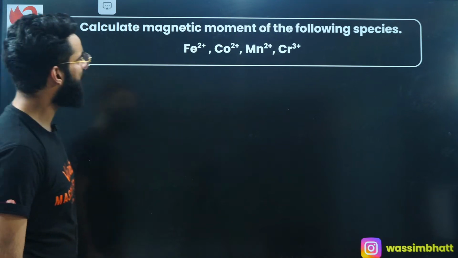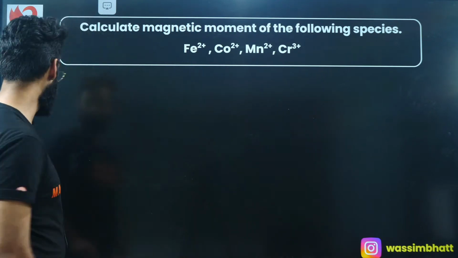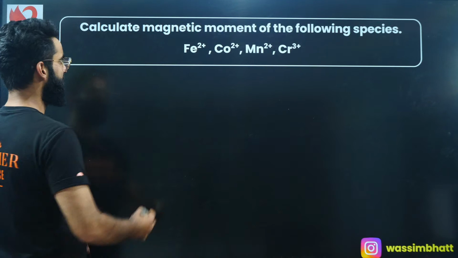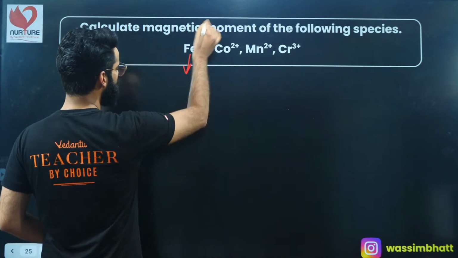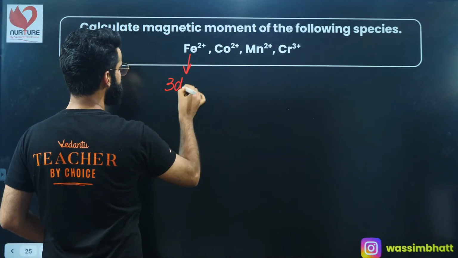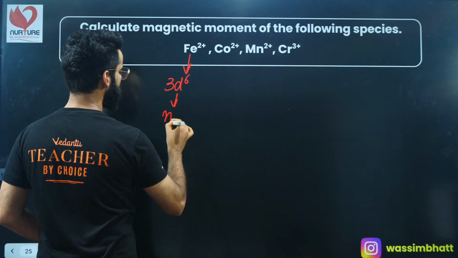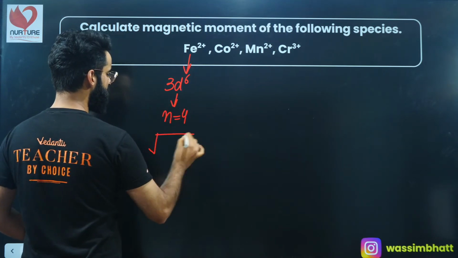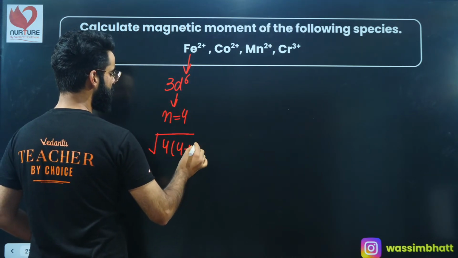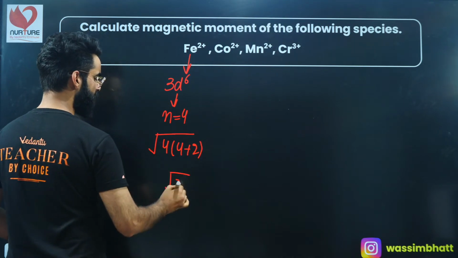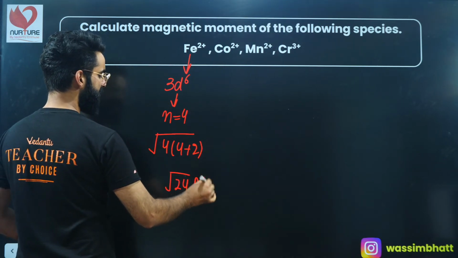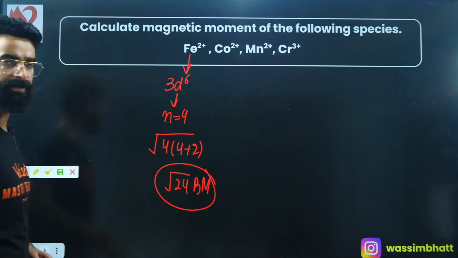Calculate the magnetic moment of the following species. You can do it on your own now, I believe. Fe dipositive: take 2 electrons out, its configuration finally becomes 3d6. So there are 4 unpaired electrons. With 4 unpaired electrons, the square root of n into n plus 2: 4 into 6 is 24. So root 24 Bohr magnetons is the value of the magnetic moment.